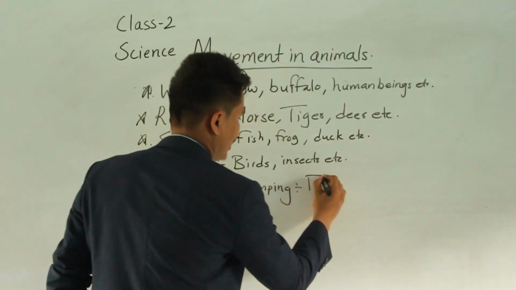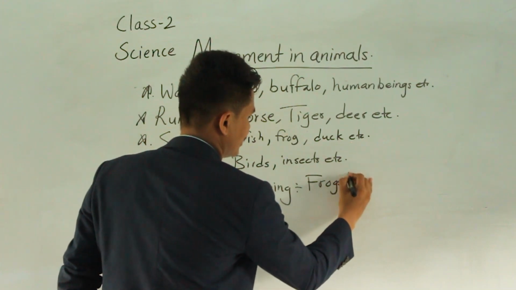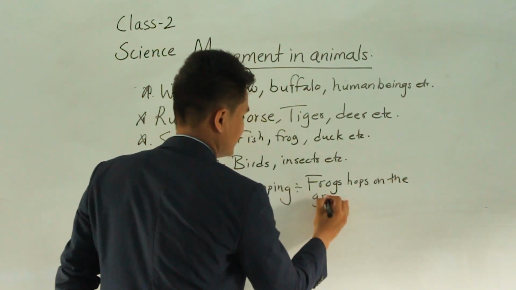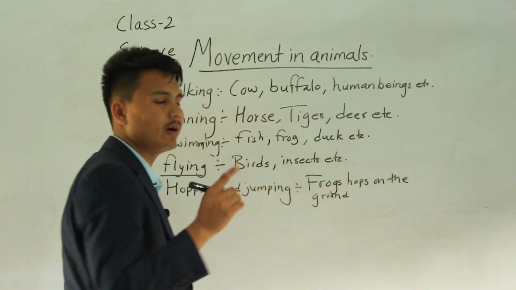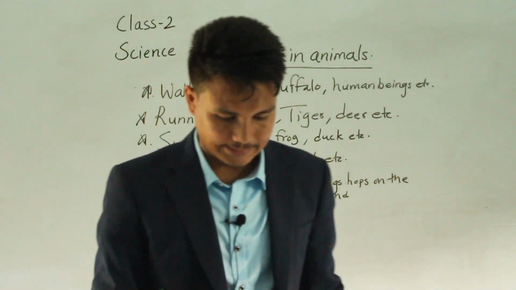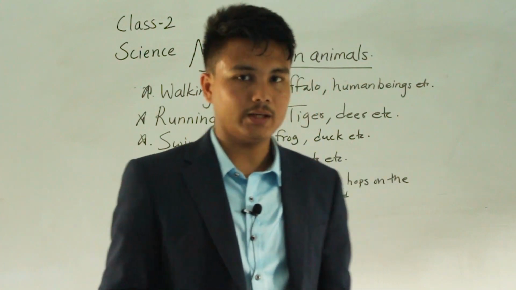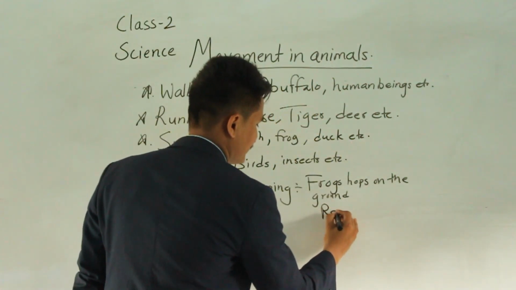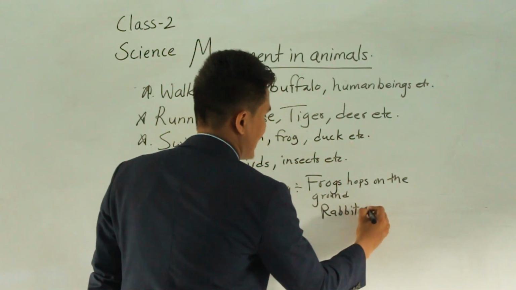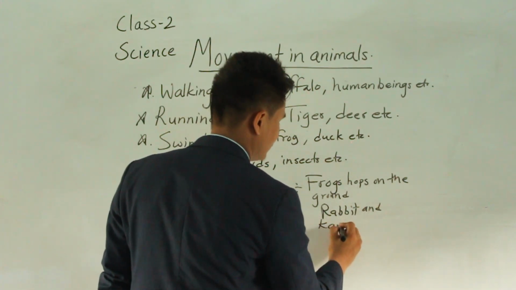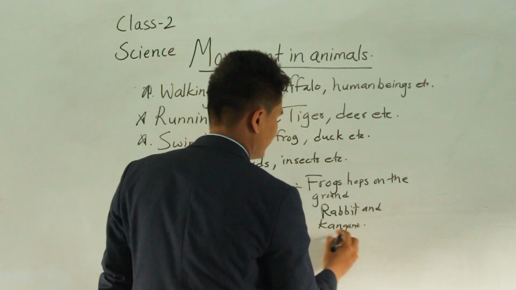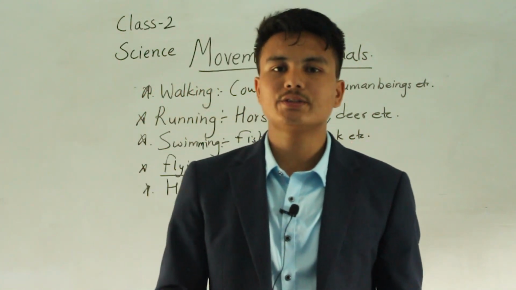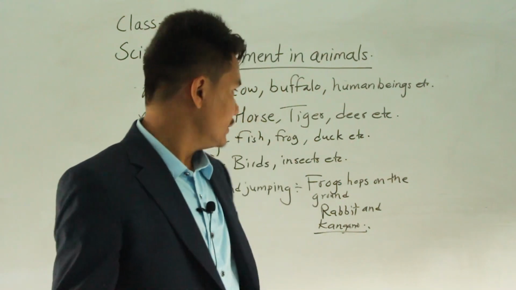And rabbit and kangaroo, what? Jump. A rabbit and kangaroo jump to move from one place to another place.